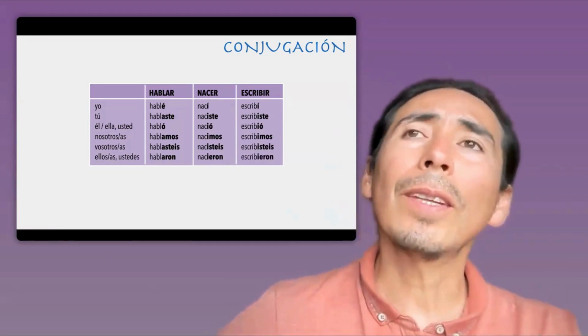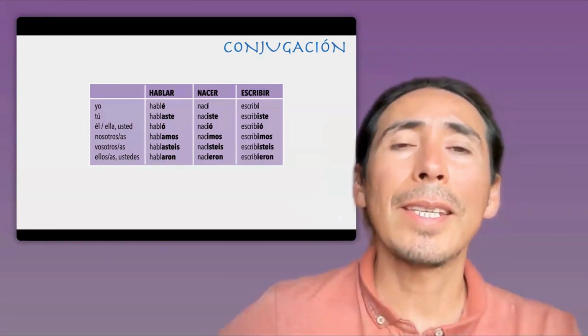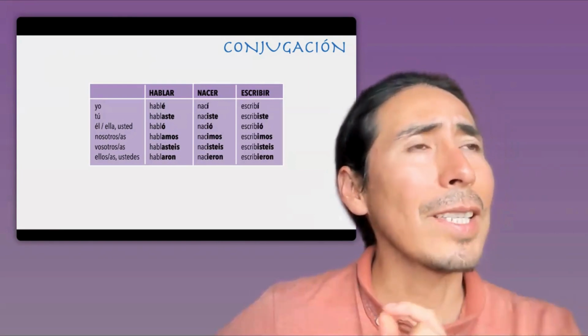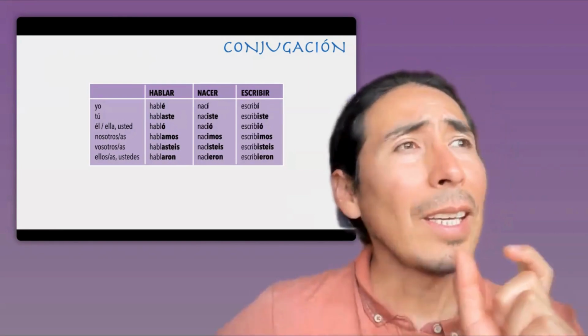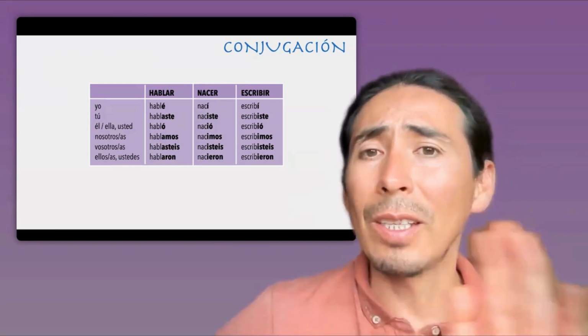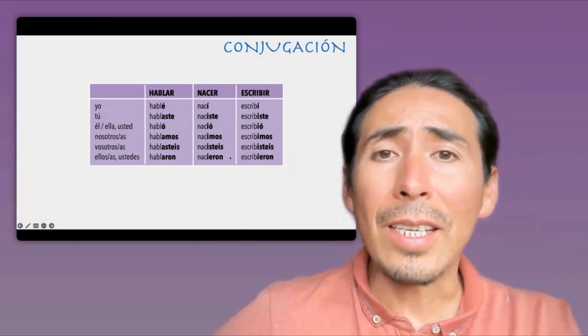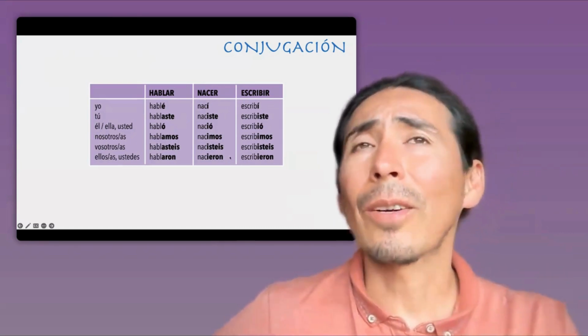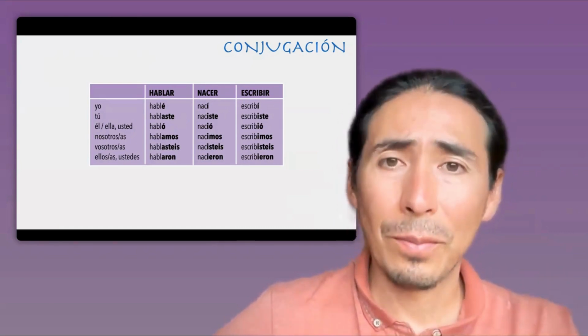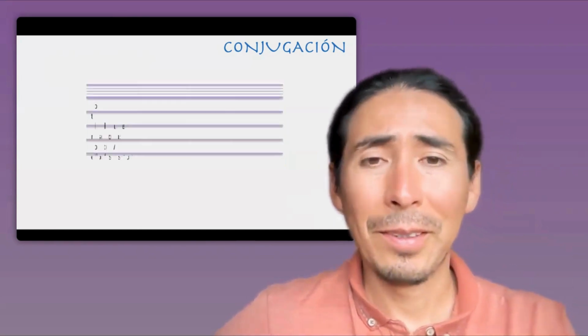Remember, if we are thinking about examples of this past tense, it's concrete, specific things, something that started and finished and is not happening anymore now. Ayer escribí una carta. Yesterday I wrote a letter or an email.